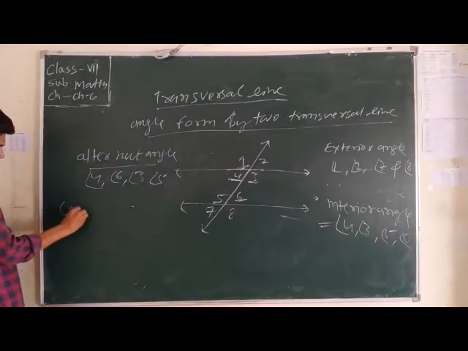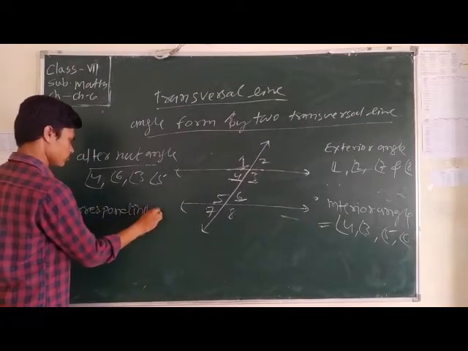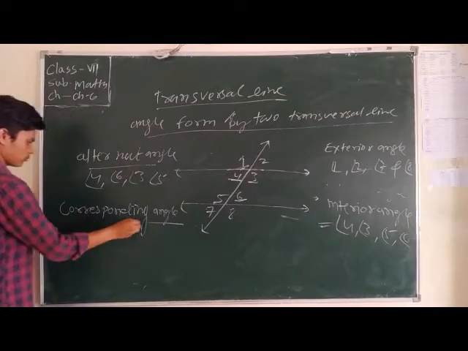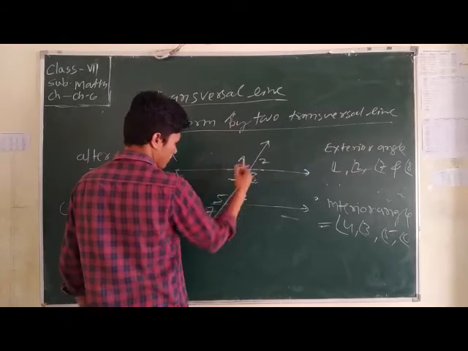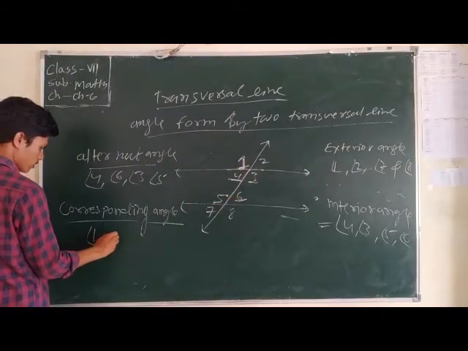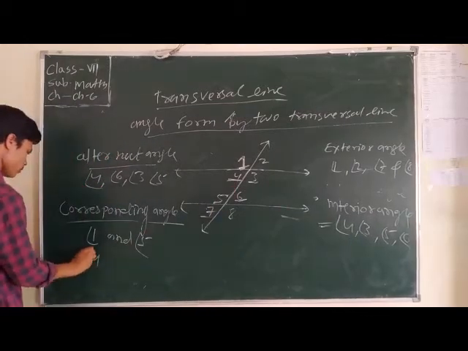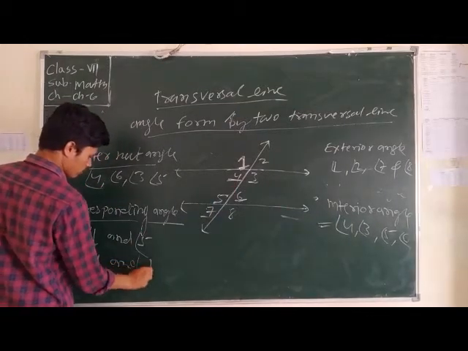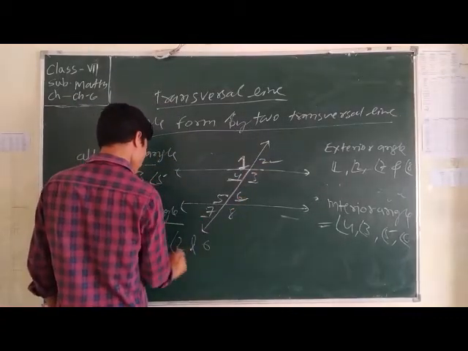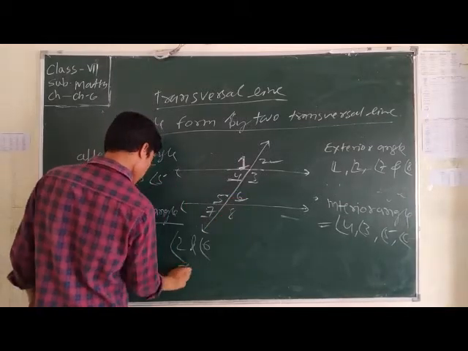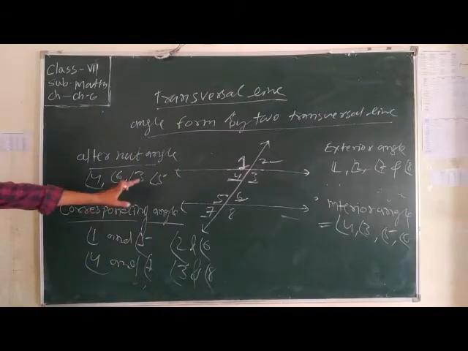Now discuss the corresponding angles. What are corresponding angles? Corresponding angles are on the same side of the transversal. Here the corresponding angle of 1 is 5. 1 and 5, 4 and 7, 2 and 6, 3 and 8. These are the corresponding angles.